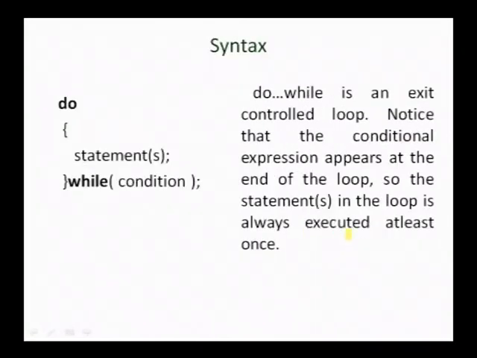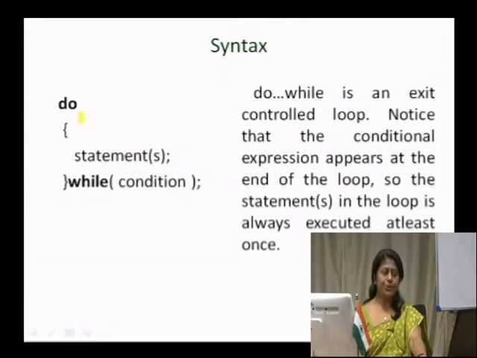The syntax of this do while statement would be something like this: you have a do followed by a single statement or multiple statements, that is the loop body. Finally, you have the while condition. We specify the condition, and this condition could be a simple condition or multiple conditions, what we call compound conditions, using the logical operators, that is the and, or and not operations.